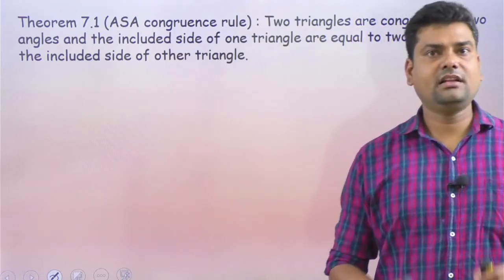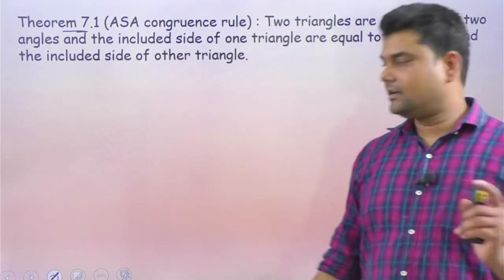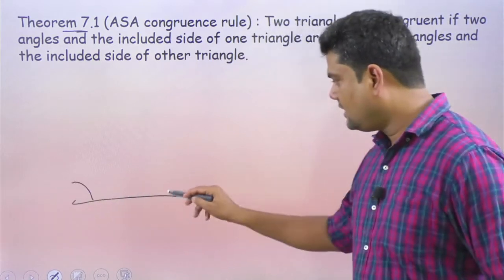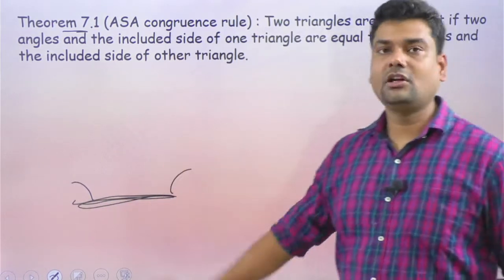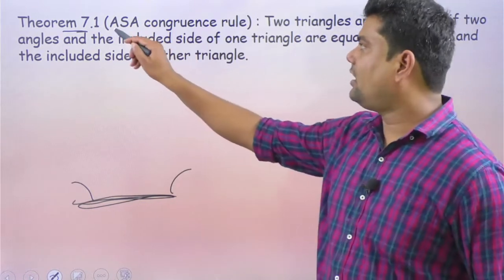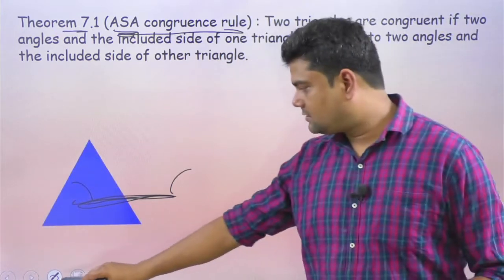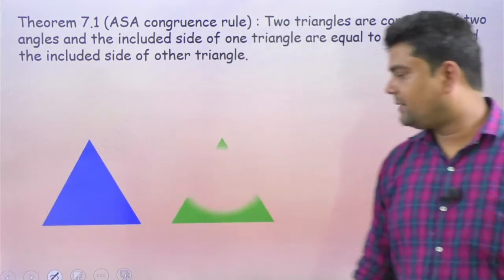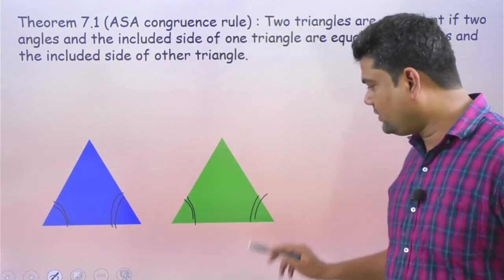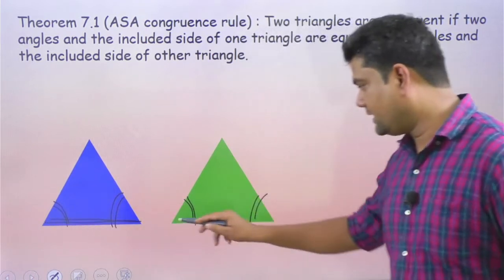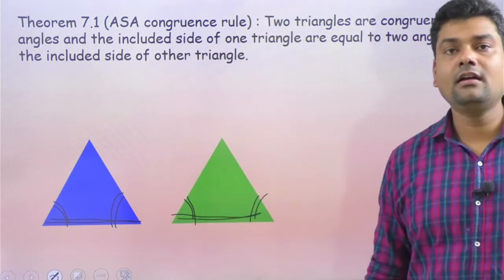Now we'll start with the theorems. Theorem 7.1 says that if two angles and the side in between the angles are the same, then yes, the two triangles are congruent, and we call it the angle side angle congruency rule. Let's draw the diagram. We have two triangles. If any two angles and the side between them are the same, then and only then can we say that the two triangles are congruent.